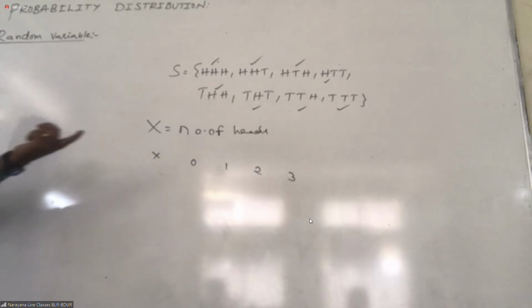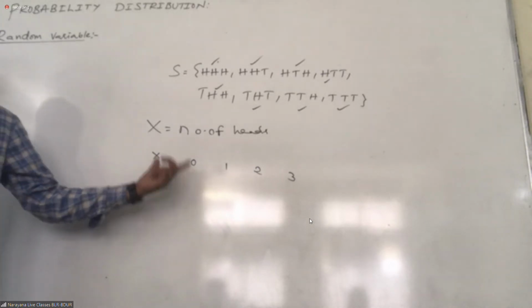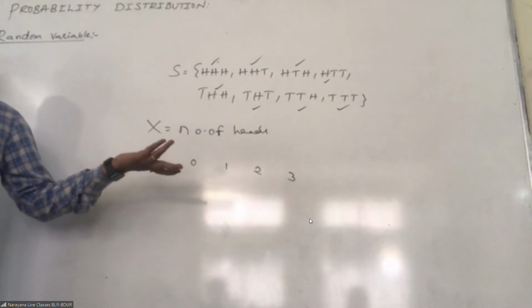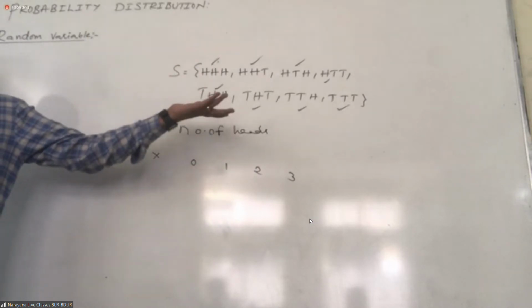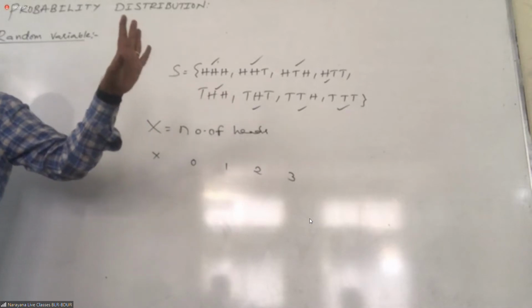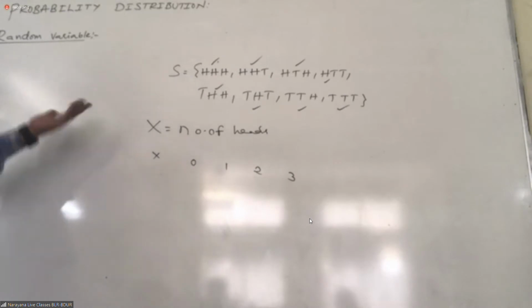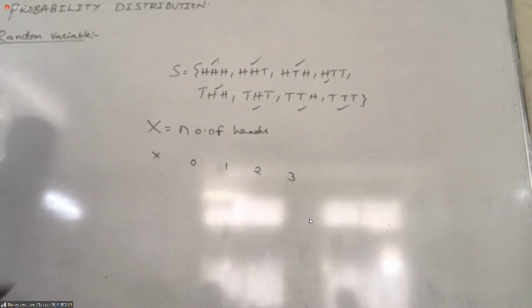Some value we will give here for X, whatever it is, 0 or 1. Number of tails also you can take. It should cover all outcomes of the sample space. That's it. For example, tossing a coin 3 times.